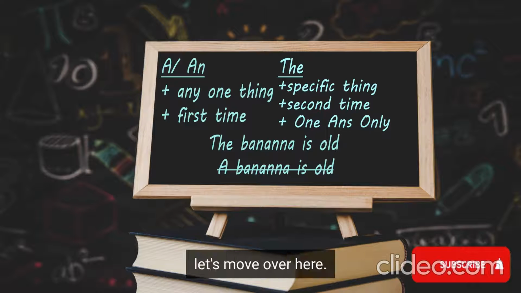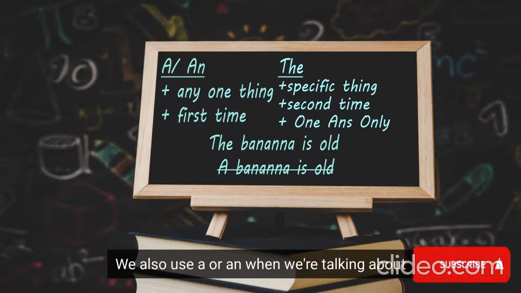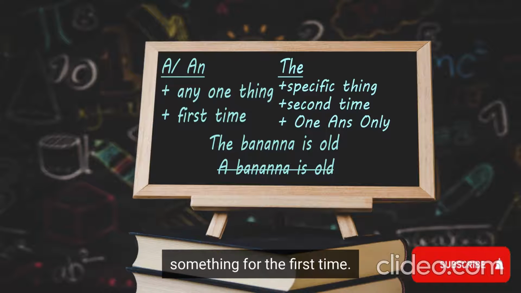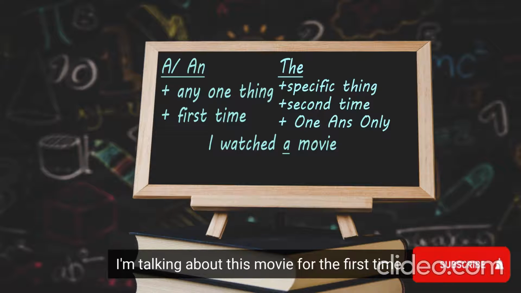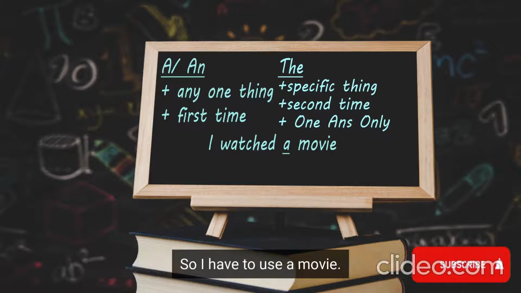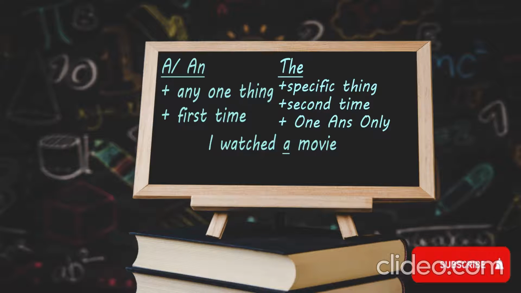Okay, let's move over here. We also use a or an when we're talking about something for the first time. So I have another example here. I watched a movie. Okay, I'm talking about this movie for the first time. So I have to use a movie.